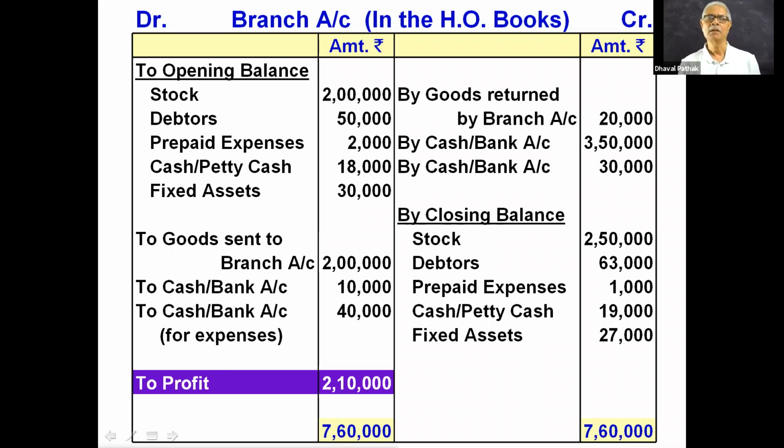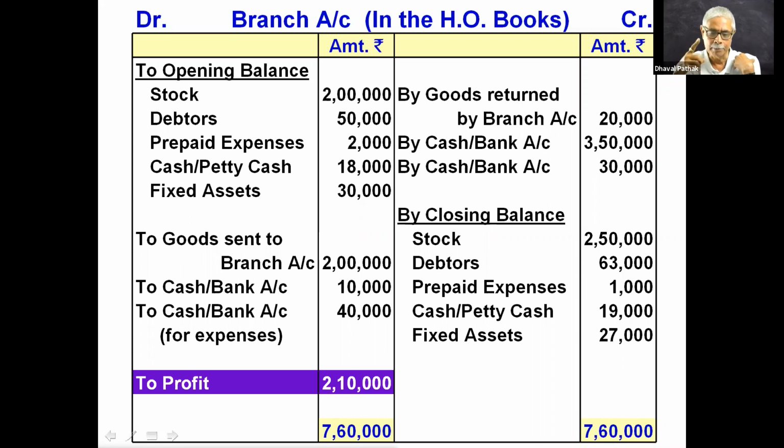Now, head office is the main place of business. The other place of business is known as branch. Now, branch is an extension of the self of head office. Branch doesn't have a separate existence from head office. So for a third party who is dealing with the branch, branch and head office are the same person. But for accounting purpose, branch is a separate person from the head office.